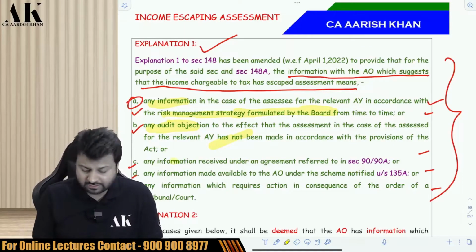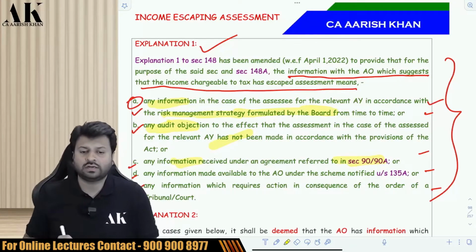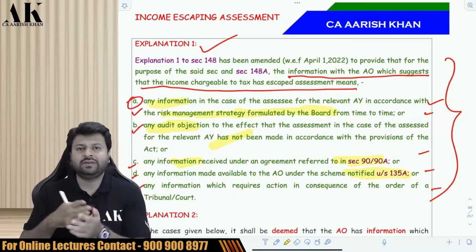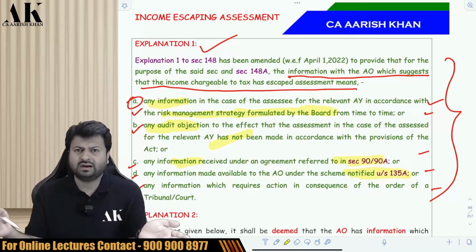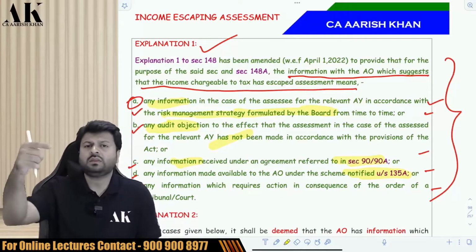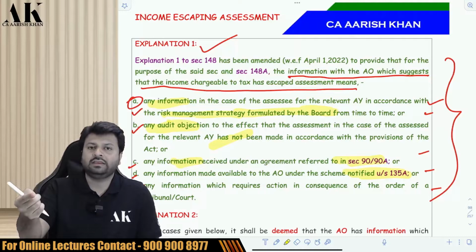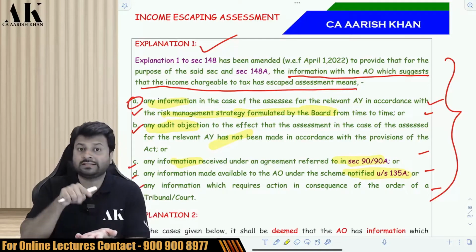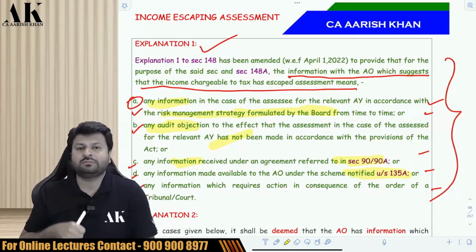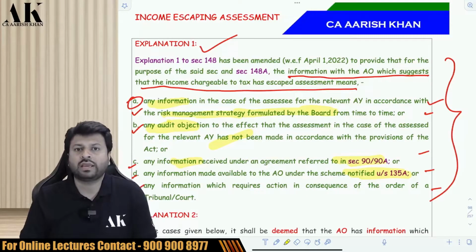Third point, the AO has information from DTAA, that is, information from a foreign tax authority. On the basis of that also AO can send you notice under 148. Fourth point, AO has information made available under 135A. Sir, what is 135A? 135A covers a lot of sections like survey, like collection of information, like calling for information. Do you remember in income tax authority powers we have seen a lot of sections like 133, 133B, 133A, all those things. So if AO gets information from those places, like if AO has called for information and from that information it is suggesting that assessee has escaped income, or AO has collected information by going to assessee's premises, and from that information AO comes to know that assessee has escaped assessment, then also the AO can give notice under 148.